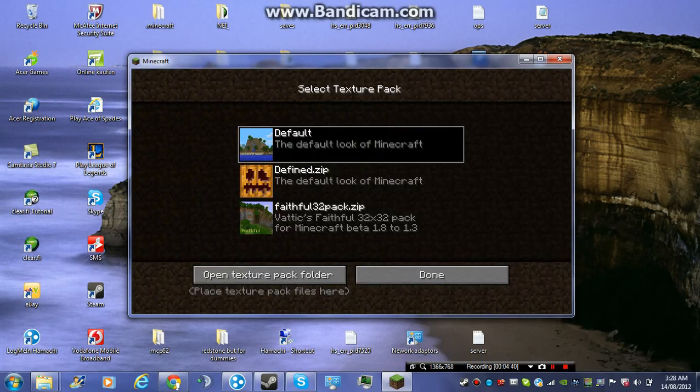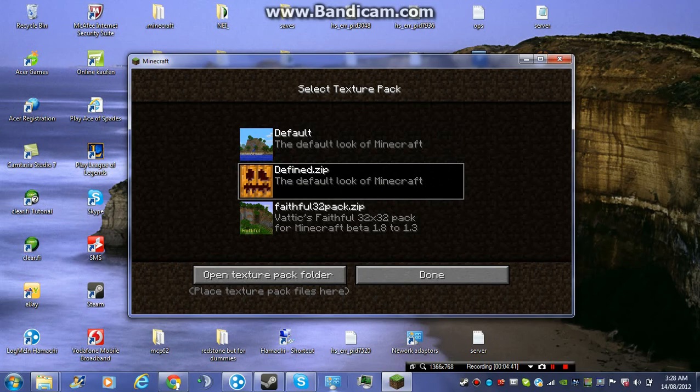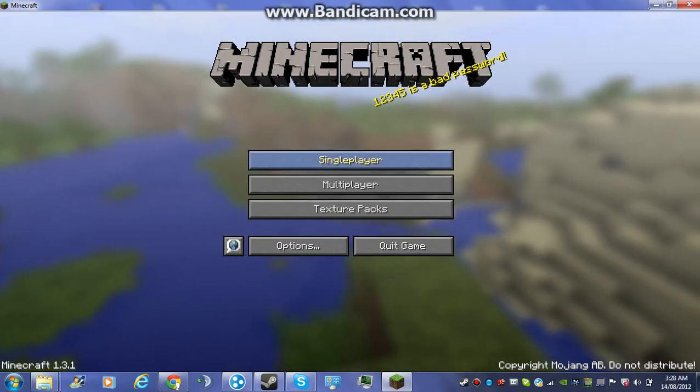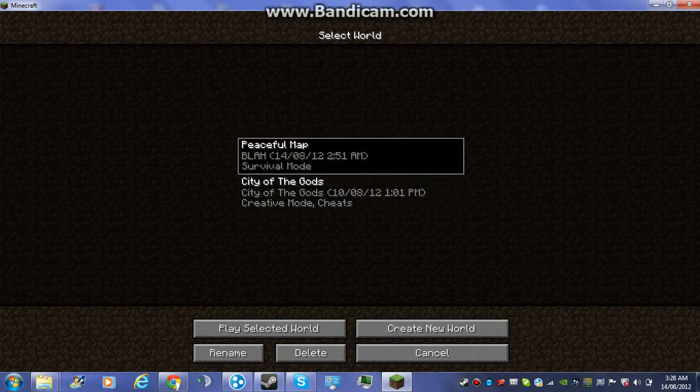Texture packs, Defined. It should be in here. So that's it, folks. I'll be doing a texture pack showcase later.